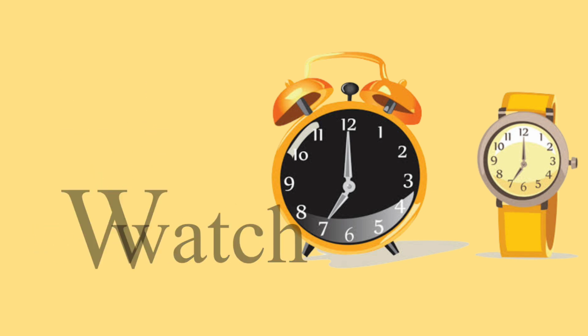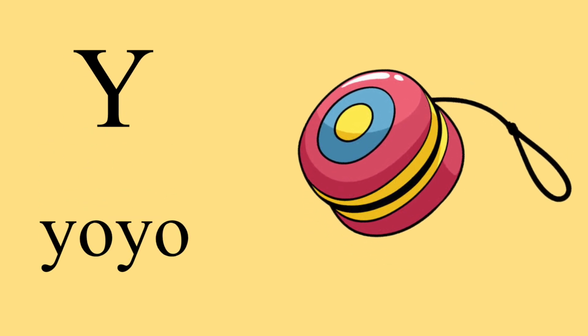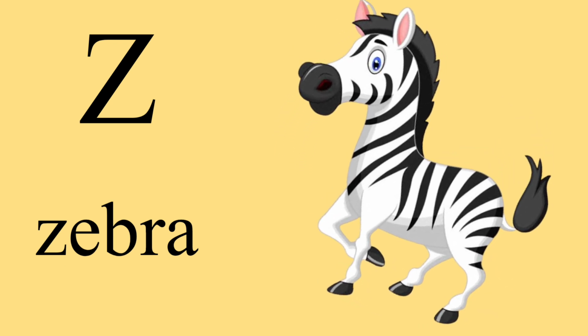watch. X is for X-ray, X-ray. Y is for yo-yo, yo-yo. Z is for zebra, zebra.